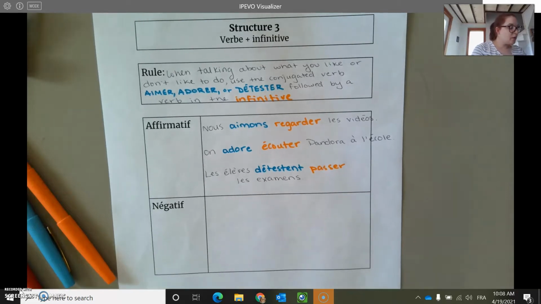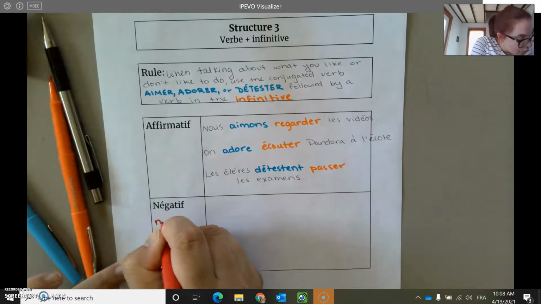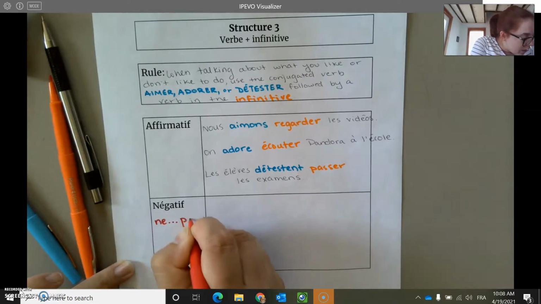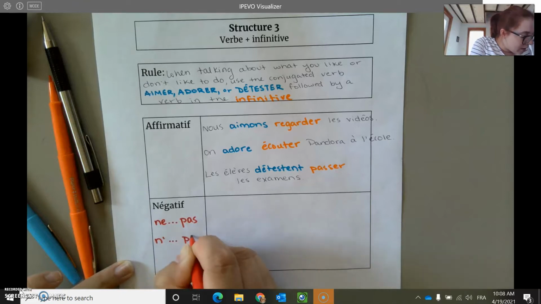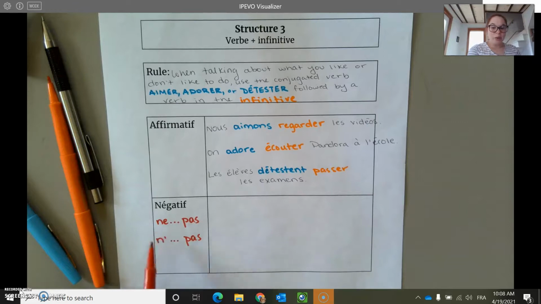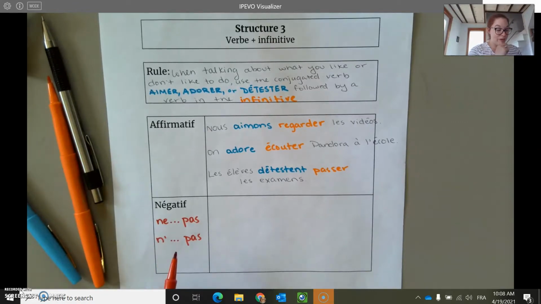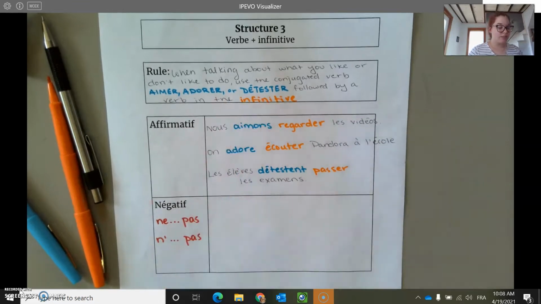So now let's talk a little bit about the negative sentences. We remember that for negative we're going to use ne pas or n apostrophe pas, and that's for when something starts with a vowel. And this is going to go around your conjugated verb aimer, adorer, or détester.